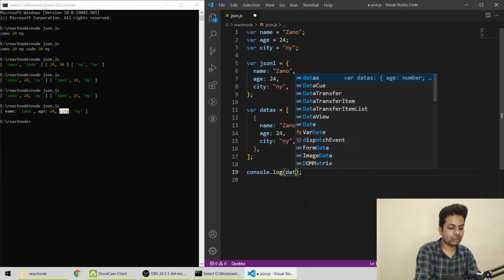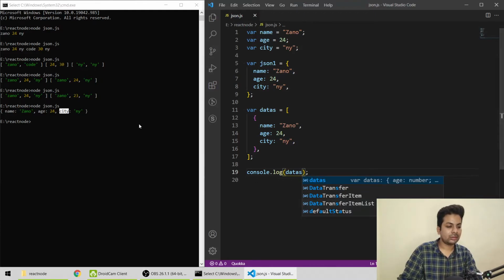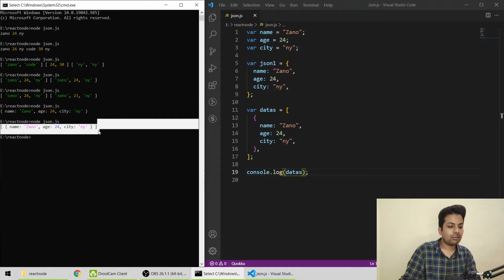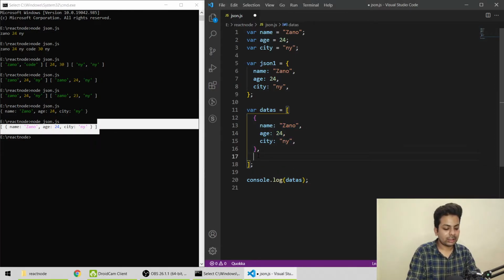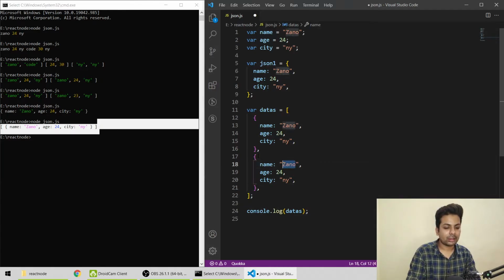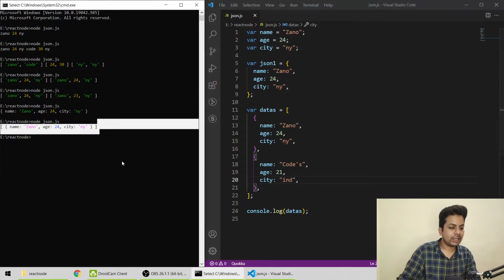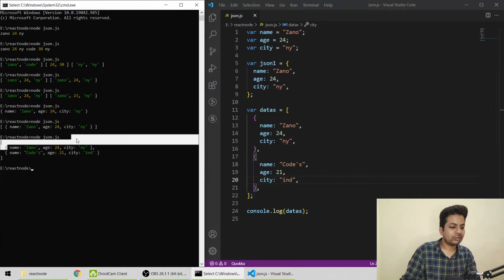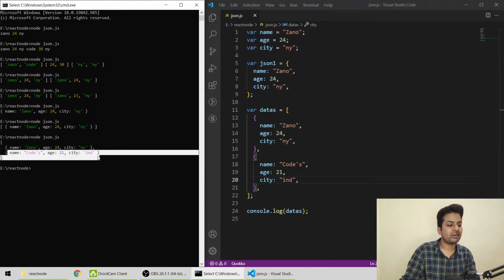If we now save it, this data is in an array, nothing much I have done. So I'll show you what we'll do next. Firstly, let me print it. So see, this is an array. Now we'll just copy it, comma, and save it here. And now we'll do codes 21 ind. So now if we save it and print it, we have two datas, this is for the first person, this is for the second person, and everything is clear.